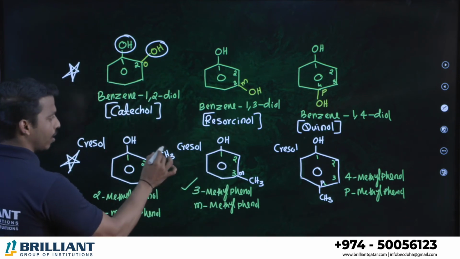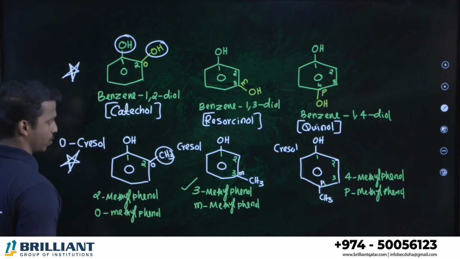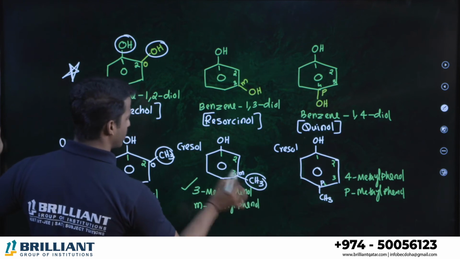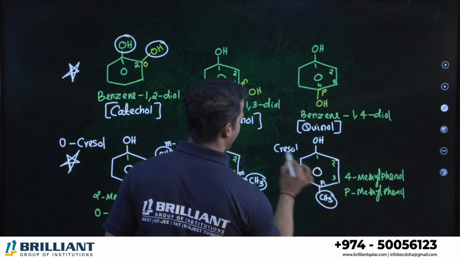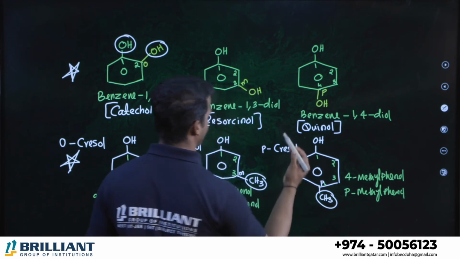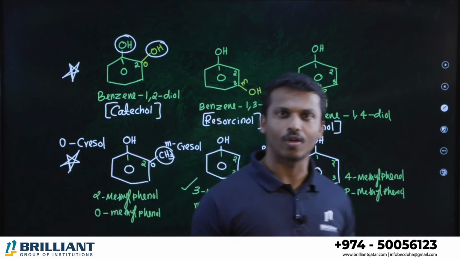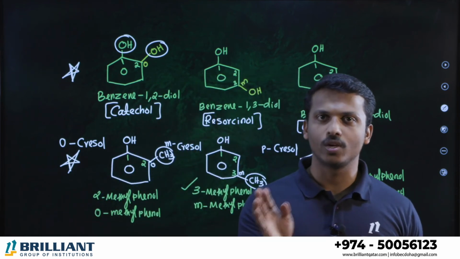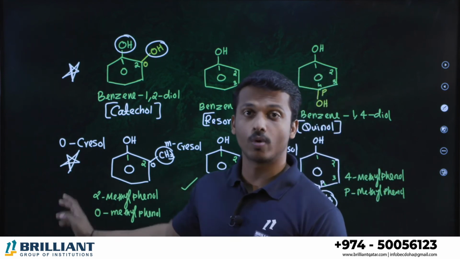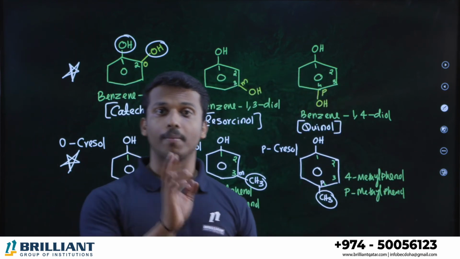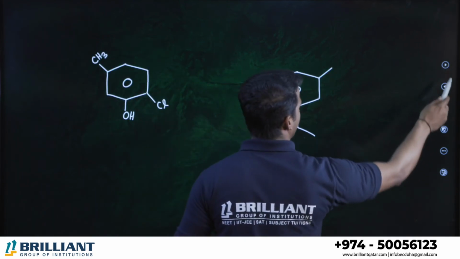Where is this methyl group present here? In the ortho position, so it is called orthocresol. Here the CH3 group is in the meta position, that's called metacresol. Here CH3 is in the para position, therefore it is called paracresol. Easy? So the common names are important. This is a special case: catechol, resorcinol, quinol refer to OH, while this one is called orthocresol, metacresol, paracresol. Clear, all of you? Let me go to some other question.